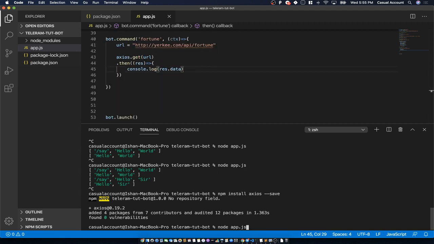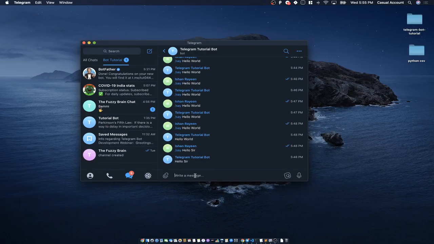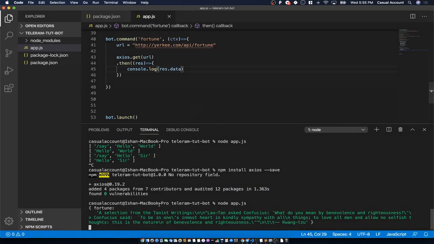I'll restart the server, go back to our bot. Let's say fortune, press enter. Nothing will come up because we haven't set up any reply method. So let's see over here in the console, we have seen that it is now returning a fortune. Okay, so now we want to get the value of this fortune and send it back to the user. How to get that? So since over here we have gotten data, to get this particular value, we'll just say data dot fortune. Just see that this and this matches perfectly. F-O-R-T-U-N-E, F-O-R-T-U-N-E.